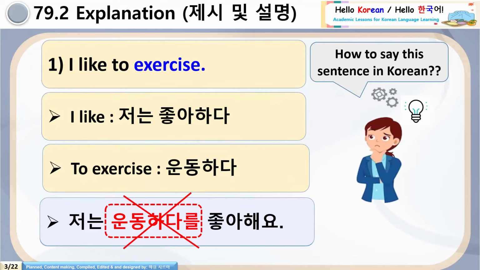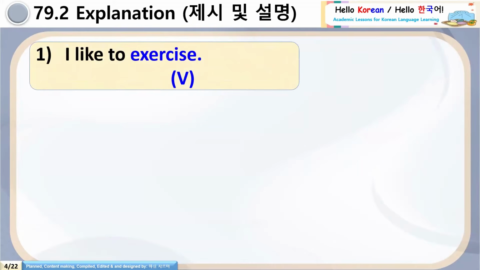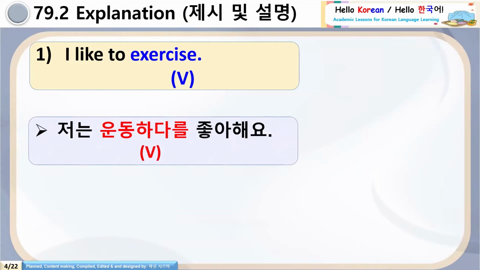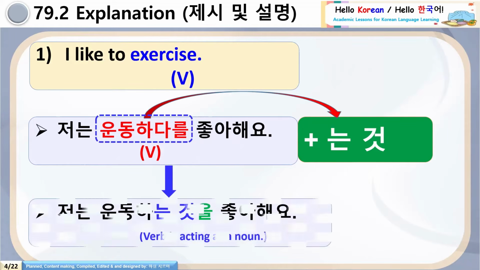So what's the solution? How to say in Korean, I like to exercise? See here, this sentence again. I like to exercise. Coming to the same sentence again, 저는 운동하다를 좋아해요. What we have to do here, we have to use grammar neun-geot. Where? With the action verb 운동하다. With the 운동하다, add neun-geot, and the sentence will be 저는 운동하는 것을 좋아해요.